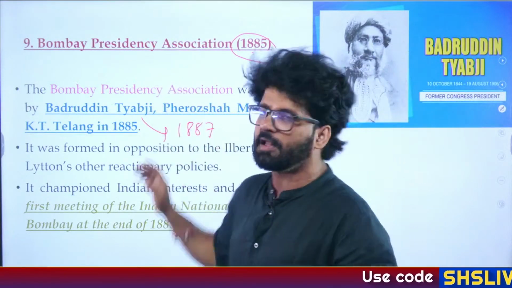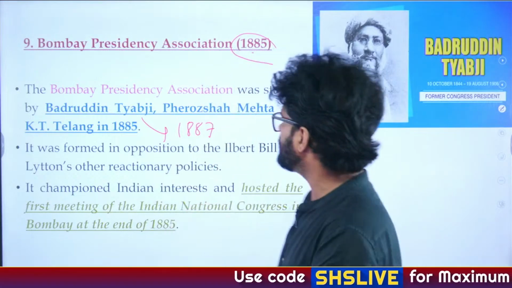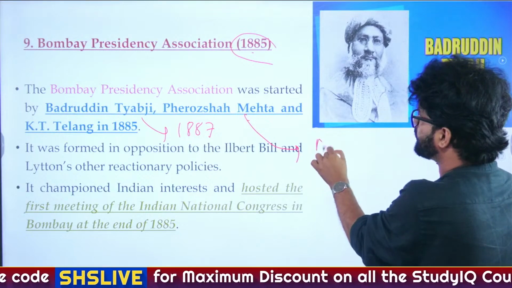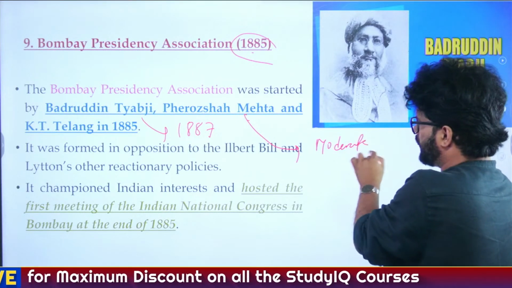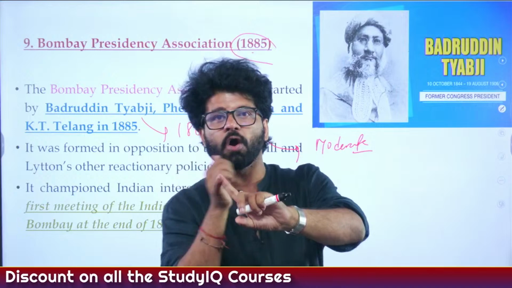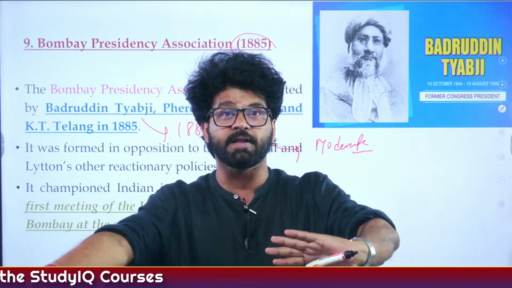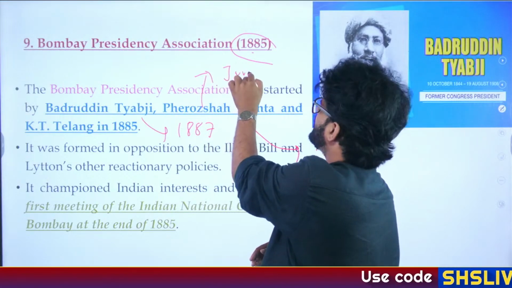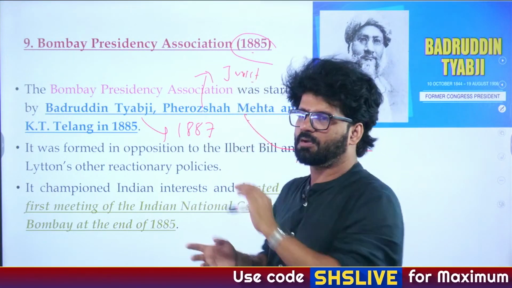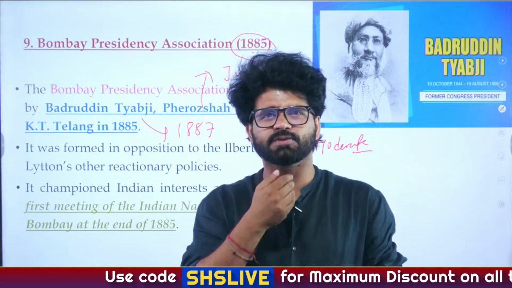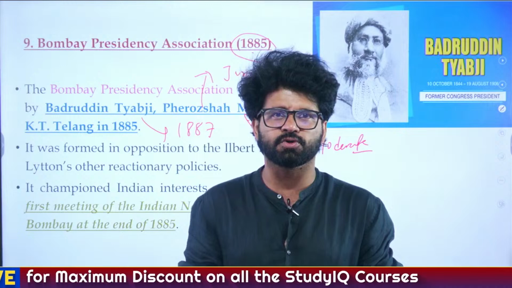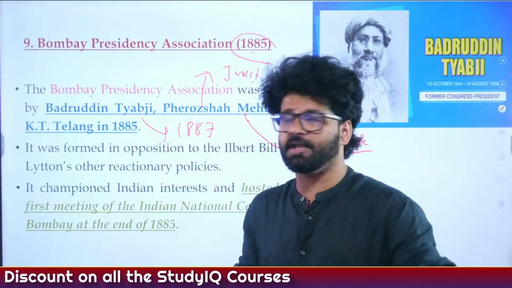He is one of the founding members of the Bombay Presidency Association, others being Firoz Shah Mehta and K.T. Telang. Firoz Shah Mehta is a very prominent moderate leader who will have a considerable say in Congress policies from 1885 to 1905. He was a very popular jurist also. He was a very expensive advocate as well. He charged a lot, just like Ram Jethmalani and Prashant Bhushan. I don't know how much Prashant Bhushan charges these days. Ram Jethmalani is a very expensive lawyer.